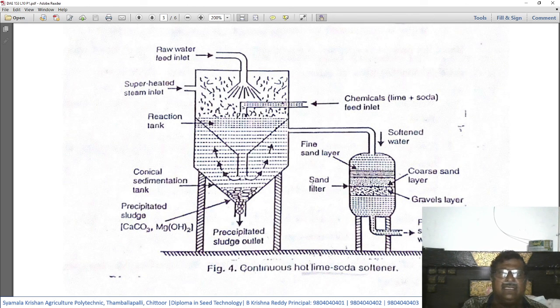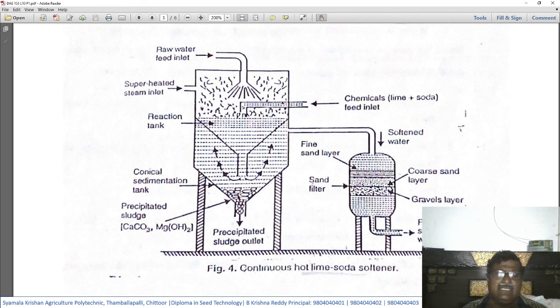Here in this big tank, the hot water is treated with the chemicals soda and lime. Then there is a conical sedimentation tank, so below that there is a conical shape at the bottom. This is called a sedimentation tank because the precipitates of the various hardness causing salts react and the precipitate comes down. So it is called the conical sedimentation tank.